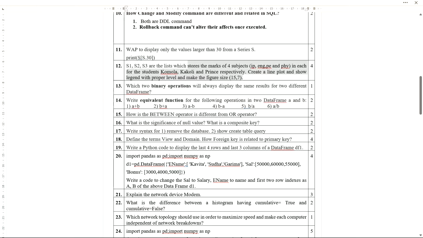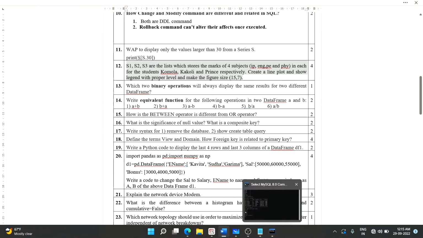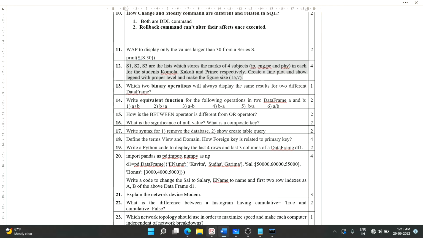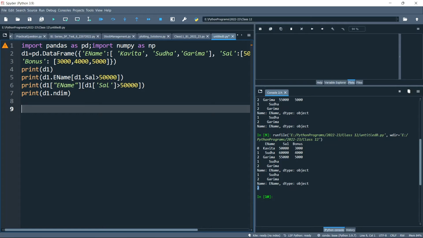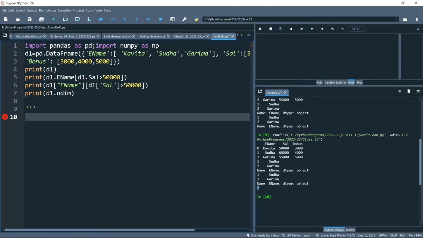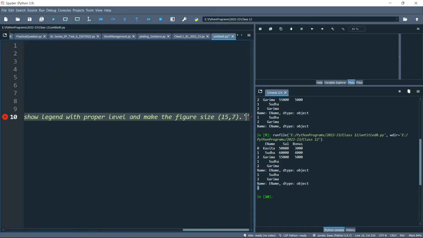Let me copy this question and paste it here within quotation marks, so it should not create any problem.